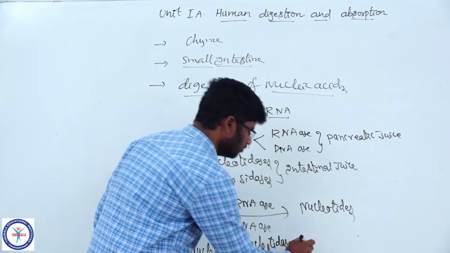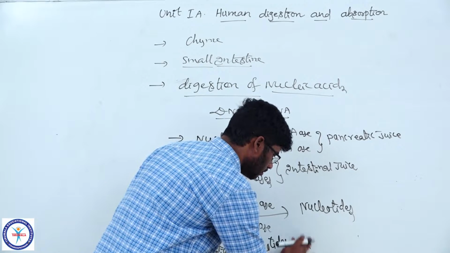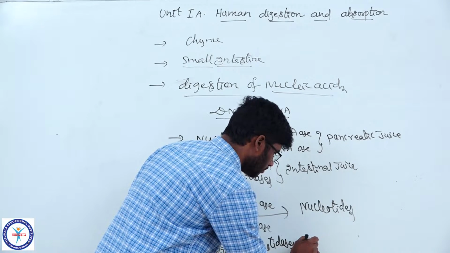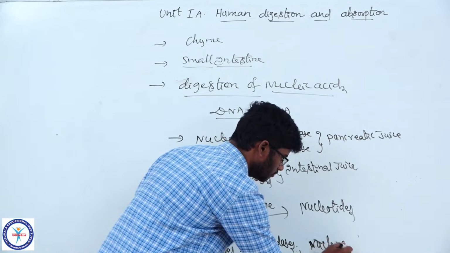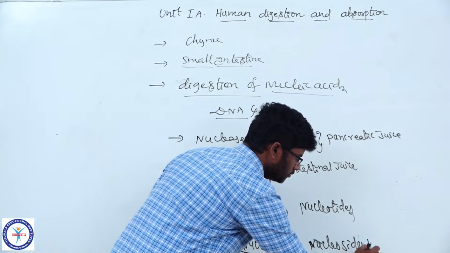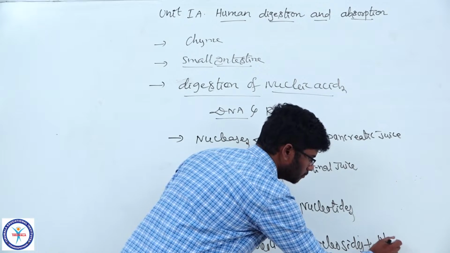And convert them into nucleosides plus phosphates.